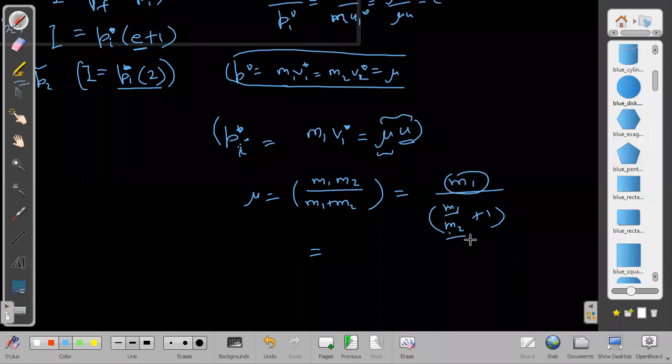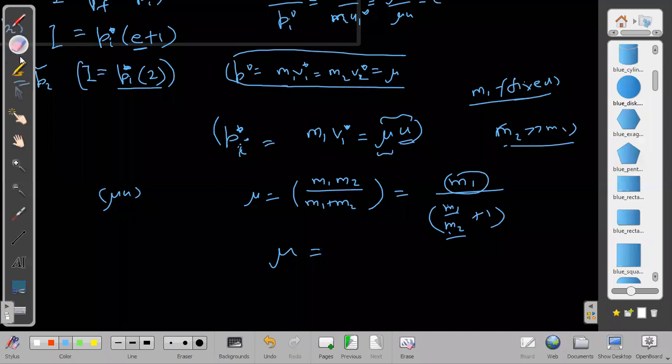So what value of M2 should I keep? I should keep M2 much larger than M1, so that the denominator in this quantity becomes 0. If this quantity becomes 0, then mu becomes large. So when M2 is much larger than M1, and M1 is fixed, it is given to us, but the target I am choosing. So I want to choose such a target material or target mass so that the momentum transferred becomes maximum. So I know momentum transferred is mu into u relative.